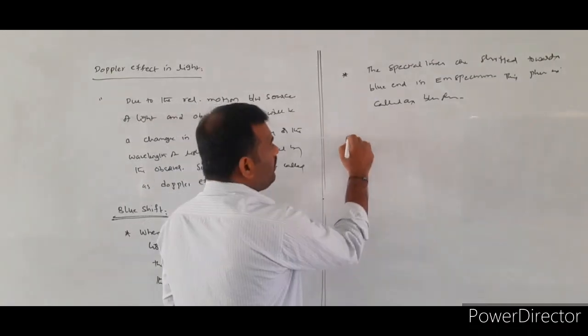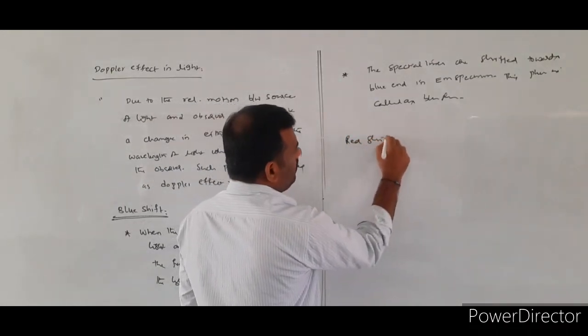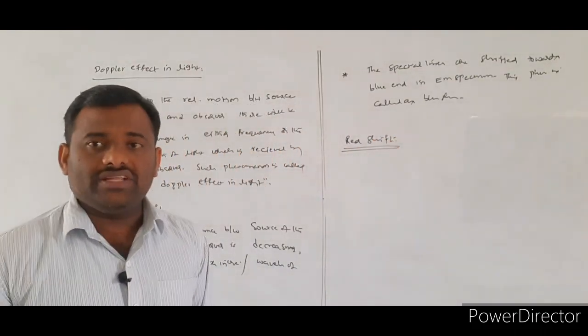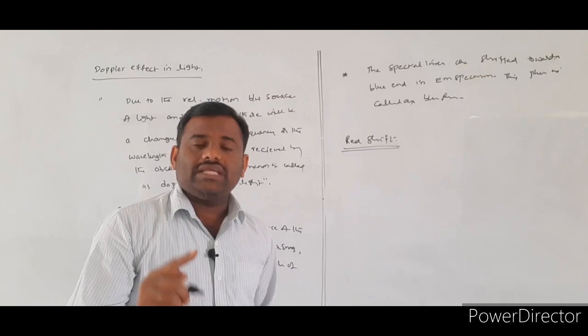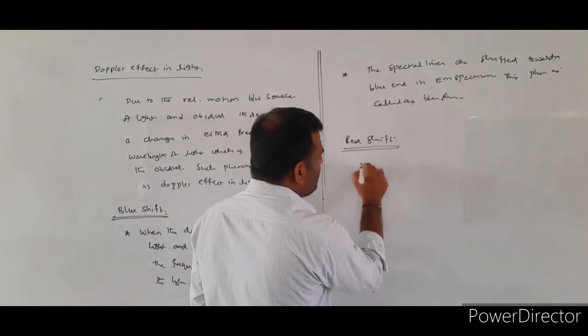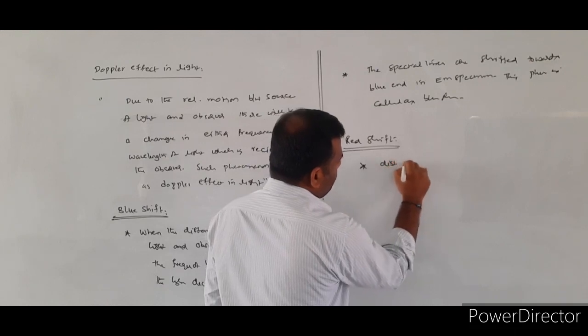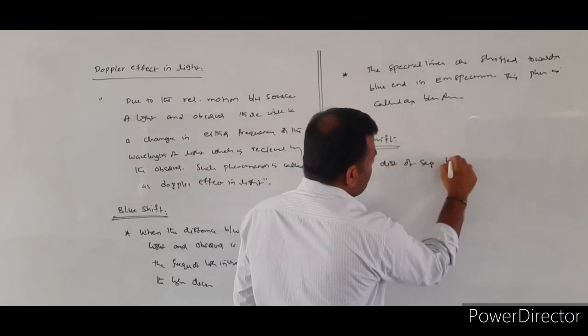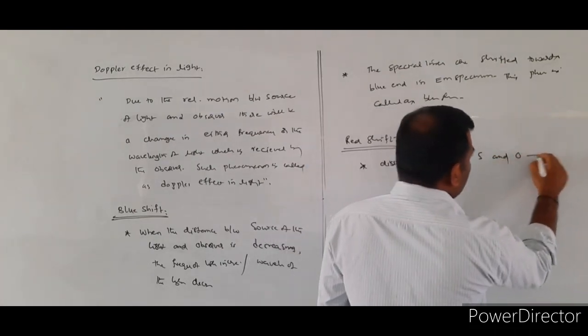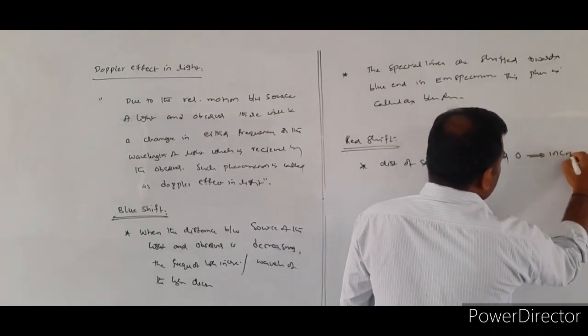Next, the definition of red shift. Red shift exists whenever the distance of separation between the source of the light and the observer increases.